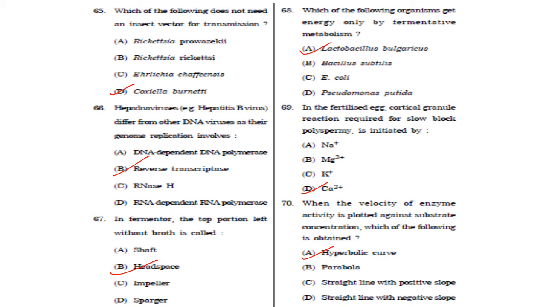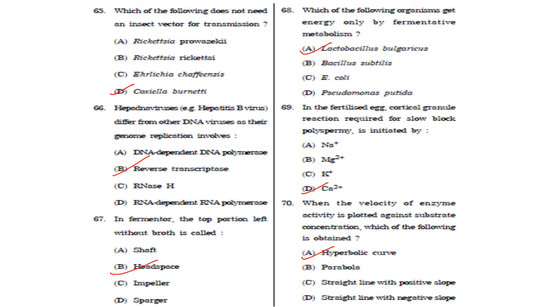Then in fermenter, the top portion left without the broth is called as the head space. Answer is option B. Then which of the following organisms get energy only by fermentative metabolism? So it is Lactobacillus bulgaricus. Answer is option A. Then next one, in the fertilized egg, cortical granule reaction required for slow block polyspermy is initiated by. It is initiated by Ca2+.